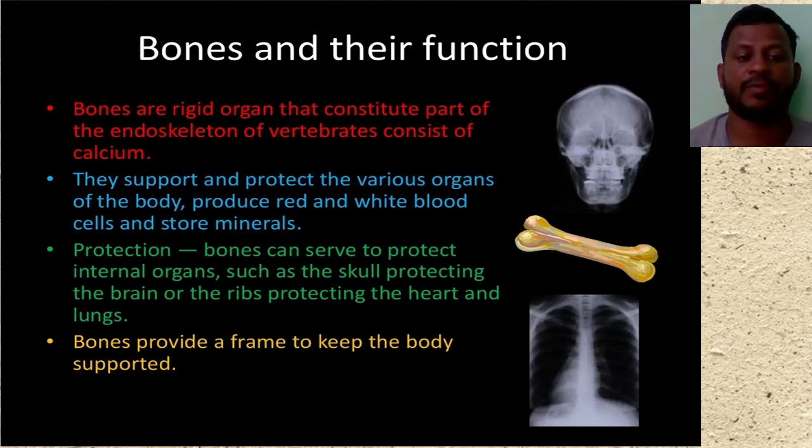And the bones provide a frame to keep the body supported. You can see that we can walk erect, we can sit erect, we can move from one place to another, we can do a lot of activities, we play games. All these are helped by the bones.